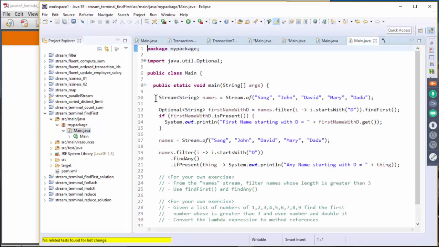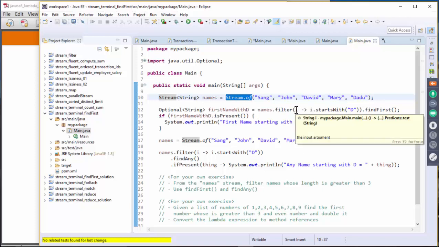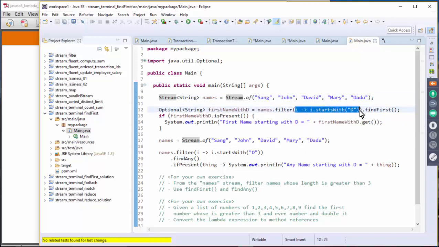So that's count and sum, and find first. Here we have a list of streams. This is another way that you can create a stream: stream.of, and you provide a list of items. Here we are going to select only the names that start with a D. That should be David and Dadu. And find first should return David.